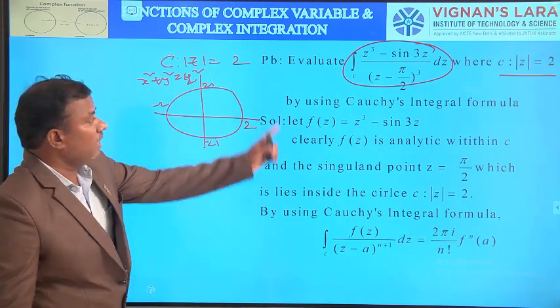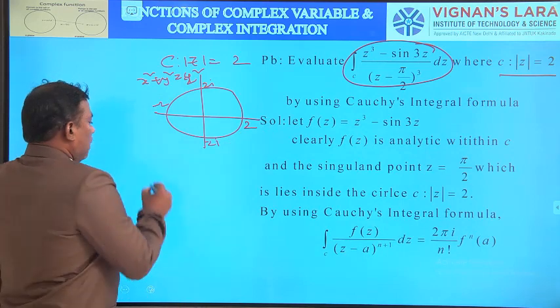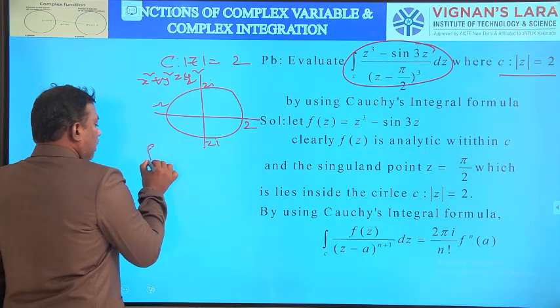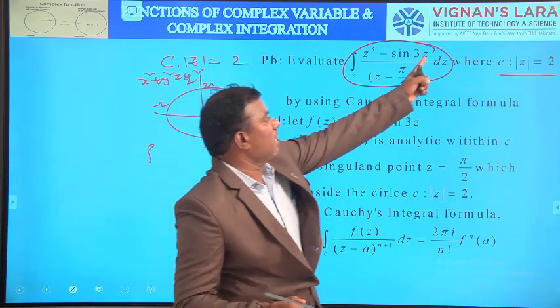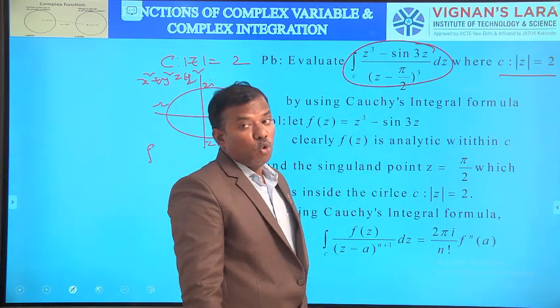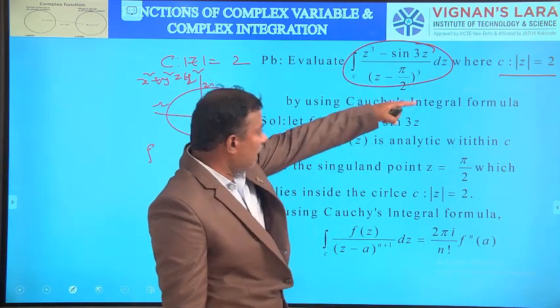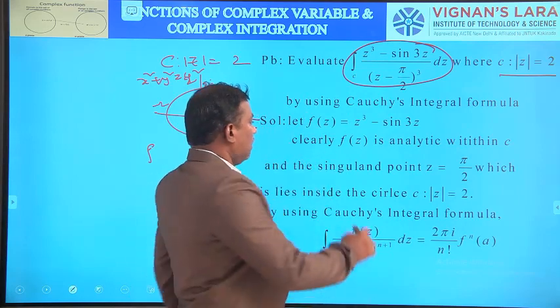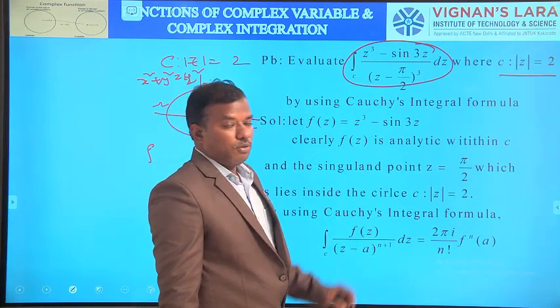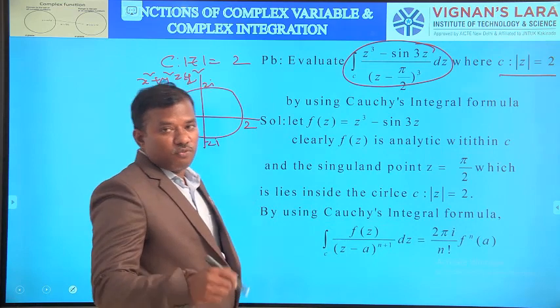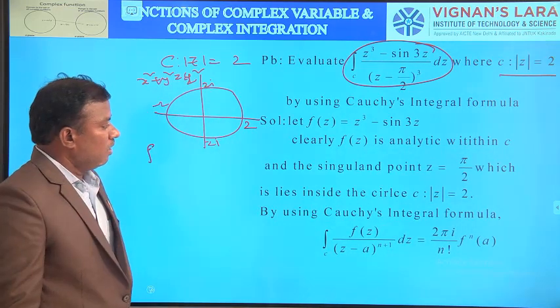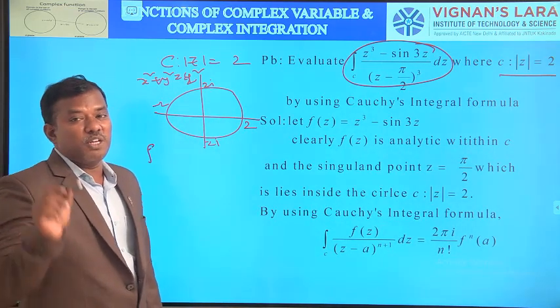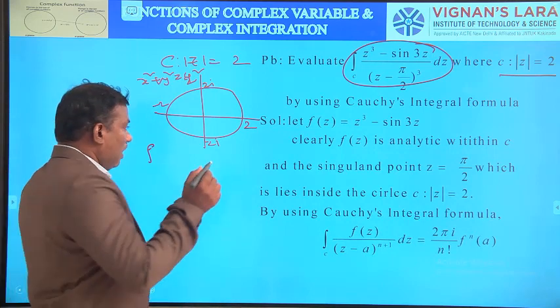Here, what is the integrand? f of z, the integrand, is (z cubed minus sin 3z) by (z minus pi by 2) whole cube. So this integrand has only one singular point, that is pi by 2. Pi means 3.14, so pi by 2 is about 1.57, which is less than 2.